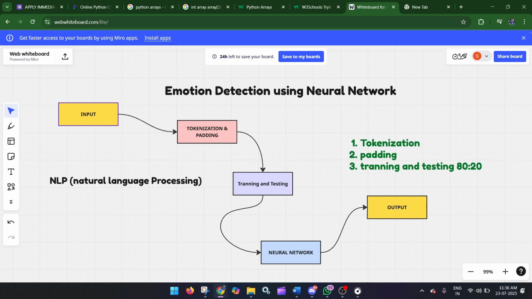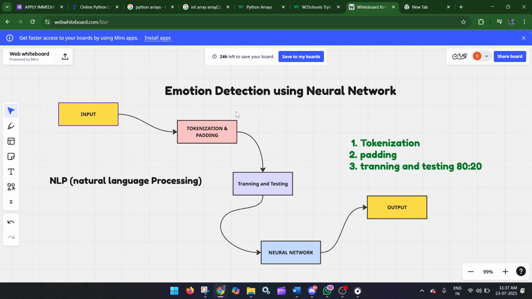In today's video, I am going to walk you through an awesome project, emotion detection using a neural network. We will use NLP techniques and a simple neural network to predict emotions like happy, sad or angry just from the text input. Let's dive in.